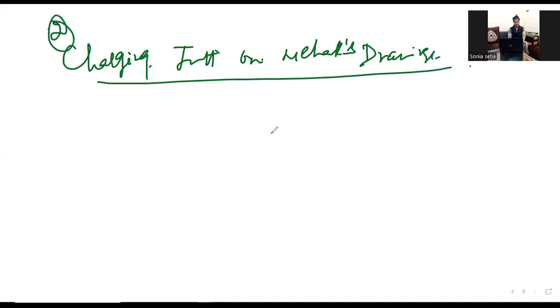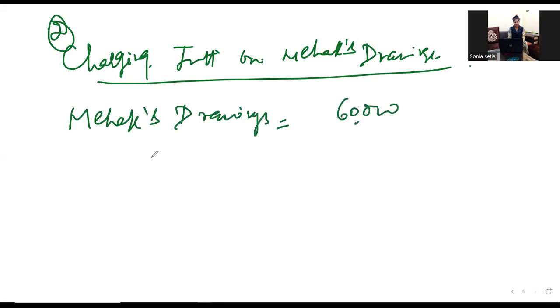Here we are charging interest on Mehak's drawings. First of all, we need to calculate the IOD, interest on drawings. So Mehak's drawings of 60,000 and rate of drawings is given, that is 6%, and period,